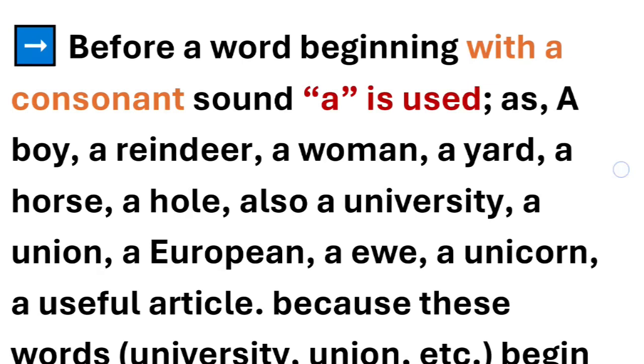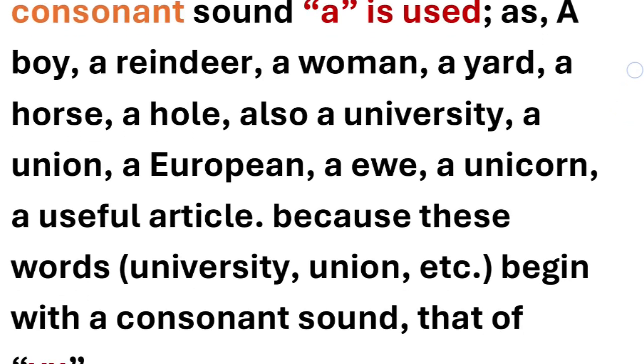Before a word beginning with a consonant sound, a is used. So when a word starts with a consonant sound, a is used. For example, a boy, a reindeer, a woman. These words start with a consonant sound. Boy, b; reindeer, r; woman, w. These are their sounds, so we use a with them. A yard,